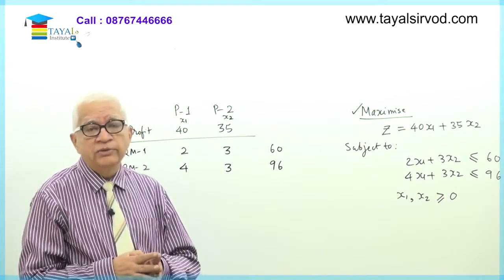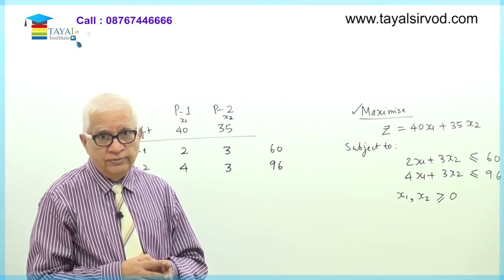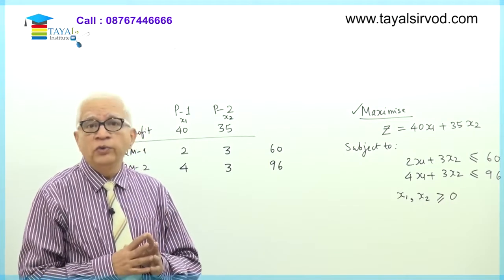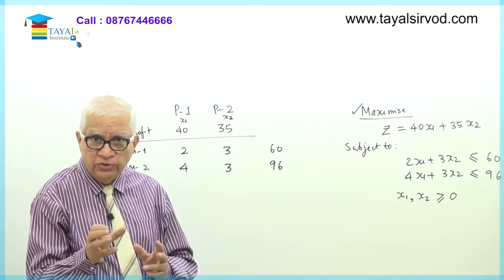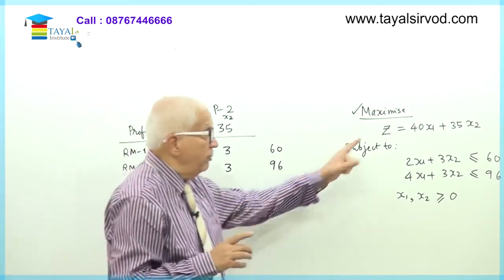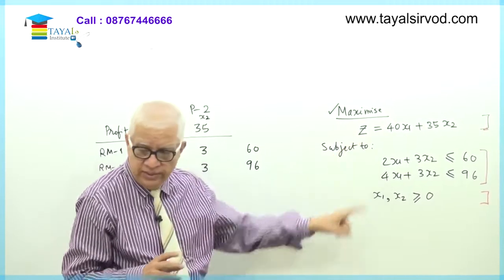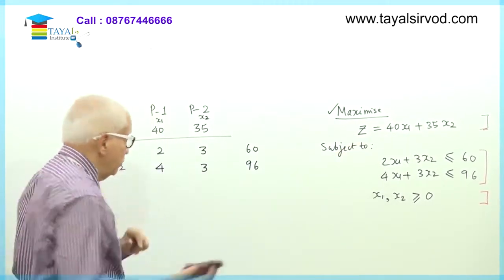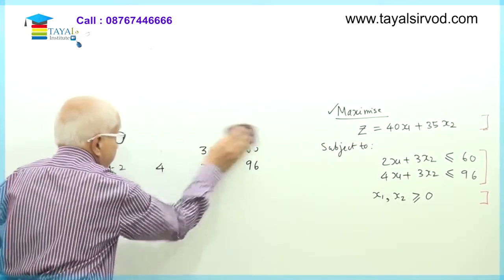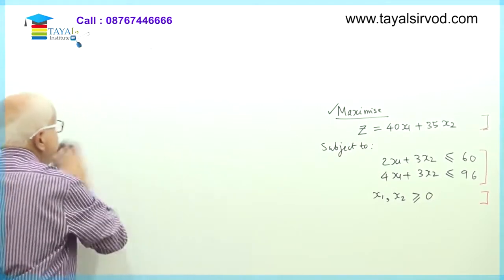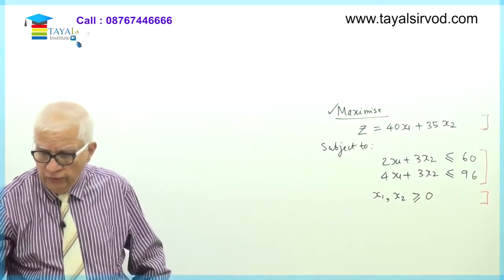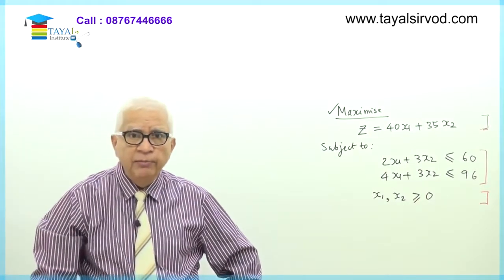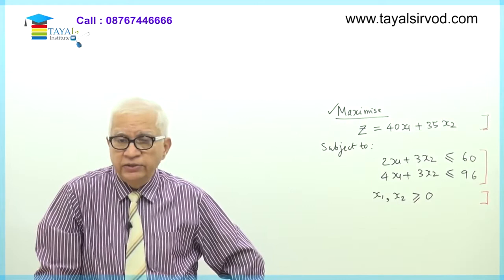What are the names of the variables? They are x1 and x2. Good. Now what are we going to do? We are going to try various values of x1 and x2 with the objective of maximizing the value of profit. Okay, fine. So I am starting the solution of the problem. Now see, the method of solving the linear programming problem by graphical method is like this.